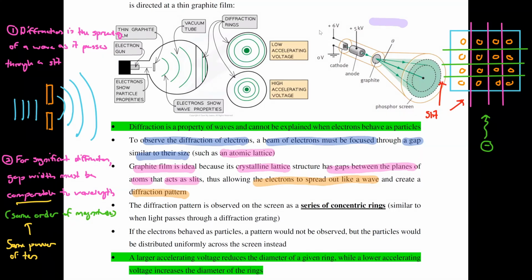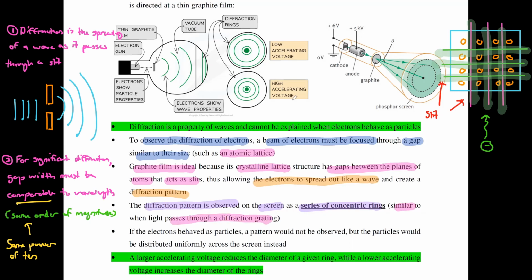Now, for our case, because you have a series of horizontal as well as vertical slits, you have diffraction in 3D. If the electrons diffract after passing through your graphite film, they should produce a diffraction pattern on the screen placed behind the film. So in our case, the diffraction pattern observed on the screen would be a series of concentric rings, similar to that when light passes through a diffraction grating.